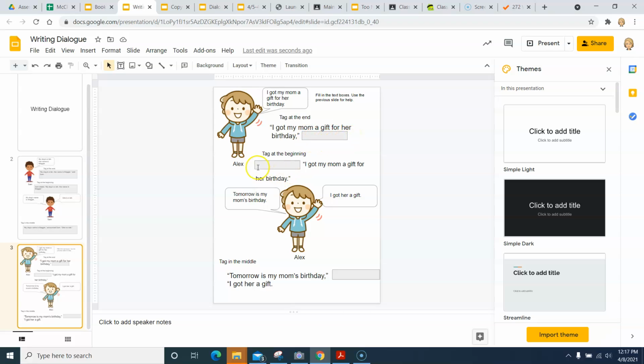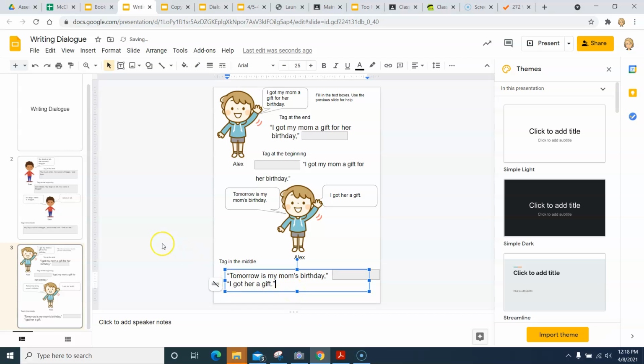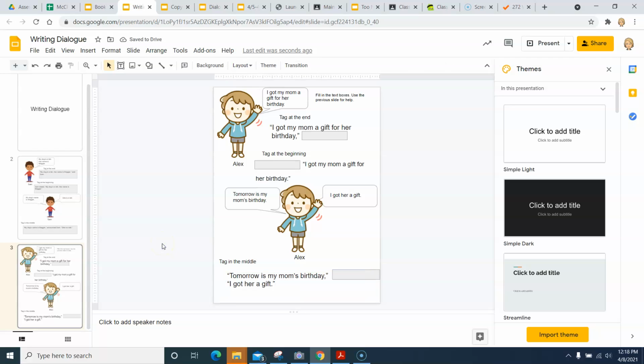Same thing here. I need you to put the tag at the beginning. And then on this one, I need you to put the tag in the middle. Oops, and I forgot to finish off with a quotation mark there. All right, so tomorrow is my mom's birthday. I got her a gift. Put the tag in the middle just like I did for Sam.